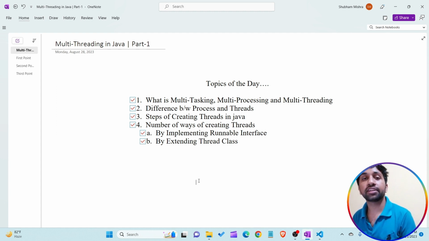What is multithreading? How are we able to create a multithreading program in different ways? What is an example? What is the thread class? What constructors does the thread class contain? What methods does the thread class contain? And in detail how all the methods work, I am completing in the part 2 video of multi-threading. Second, what is the Runnable interface? What methods does the Runnable interface contain in its body? So all the information about the Runnable interface and much more is clear in this video. This is the part 1 video.